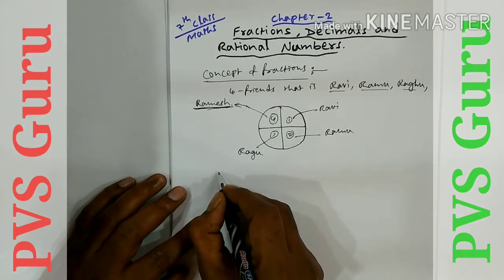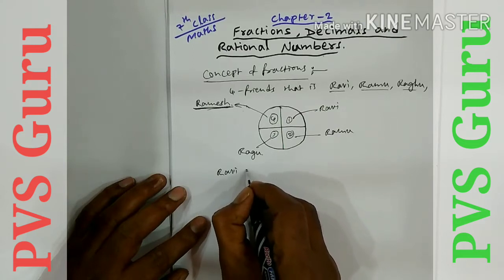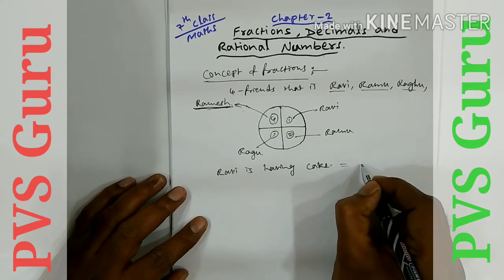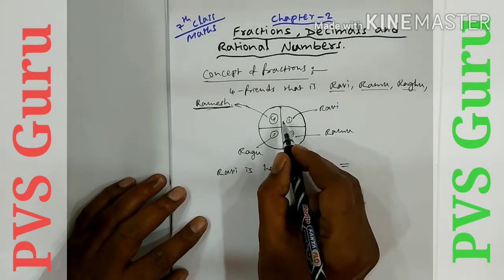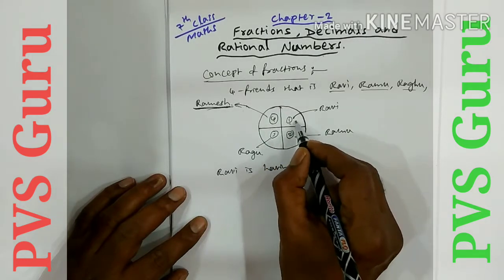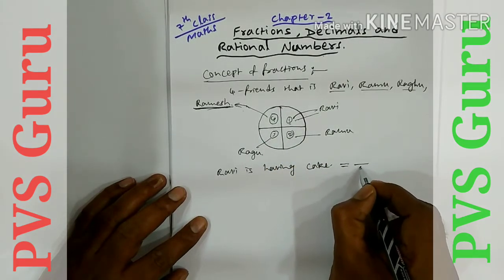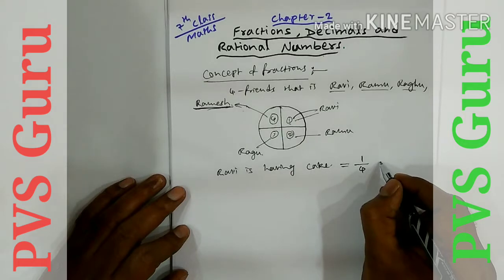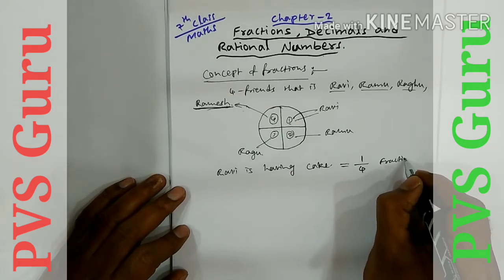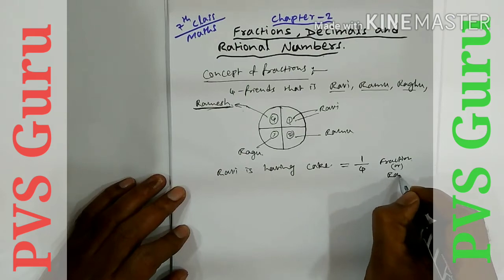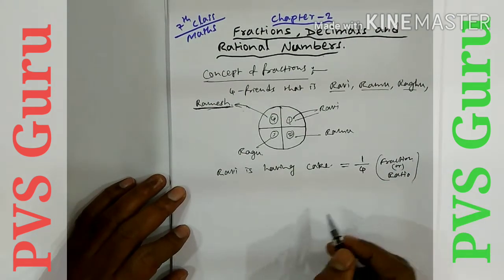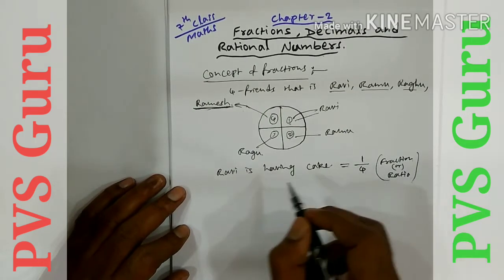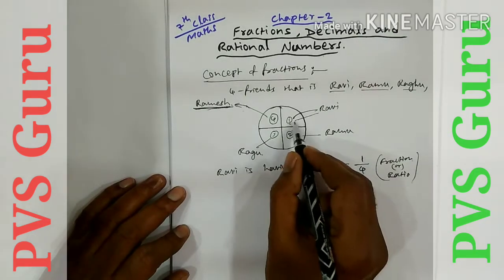So Ravi is having cake. How much is he having? Out of 4 pieces, 1 piece is taken by Ravi. That is, total pieces are 4, and 1 piece is taken by Ravi. This is called a fraction, or it is also called a ratio. Okay children, 1 by 4. It is also written as ratio 1:4 or 1 by 4. So 1/4 of the cake is taken by Ravi.